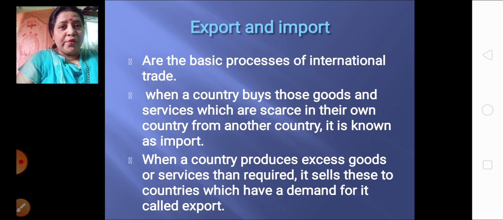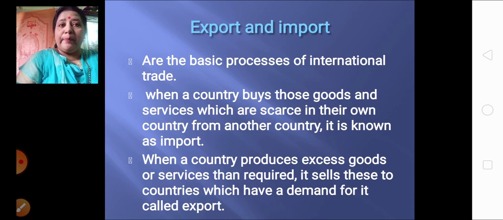So that is good for a country, correct? Same way, import means we are buying something from other countries. Because of import, our money is going outside the country, which is not at all good for a country. So this is export and import.